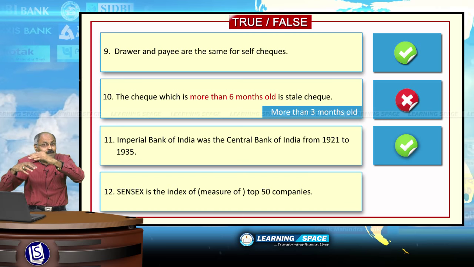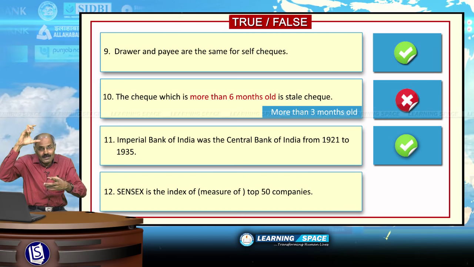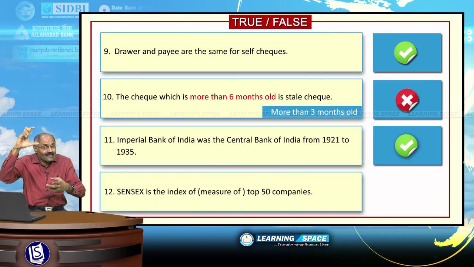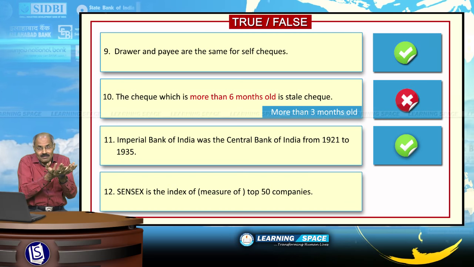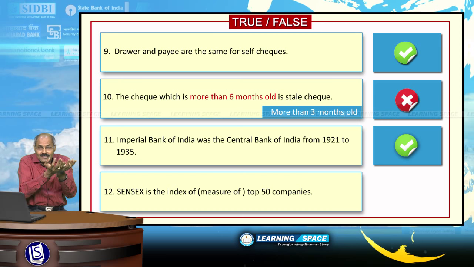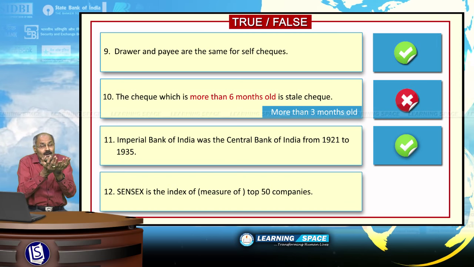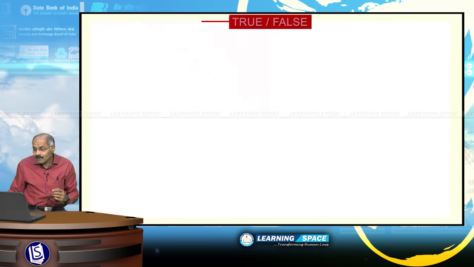By market capitalization, if you look at the top 30 companies, you can get the Sensex or sensitive index, right. So, sensitive index or Sensex is the measure of top 30 companies. Please correct it, right friends. Look at the next one.